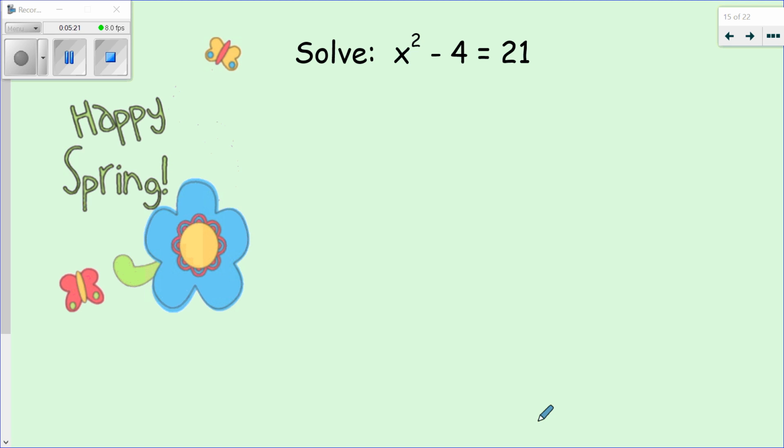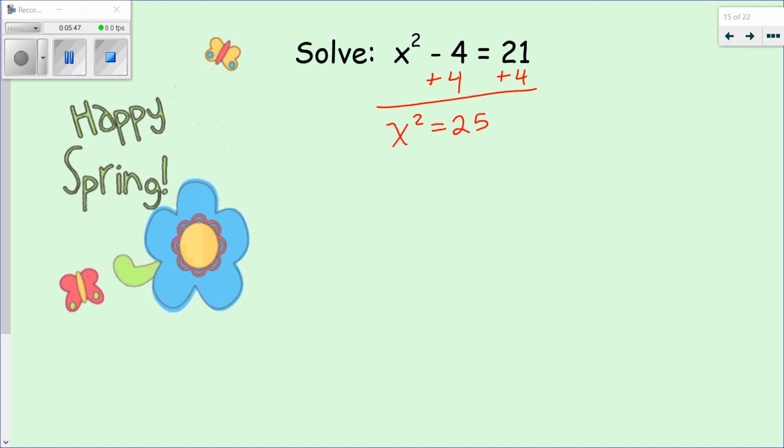You're simply going to use reverse order of operations, or you're going to undo, right? Remember those do-undo tables. You're going to do the same thing here. So this is x squared minus 4 equals 21. When I do things, I would take care of the exponent first, but when I undo something, I'm actually going to take care of this first. So I'm going to add 4 to both sides, and I'm going to say x squared equals 25.